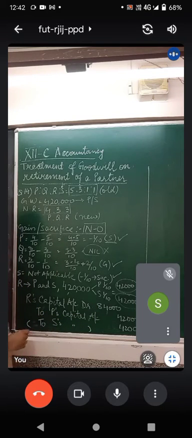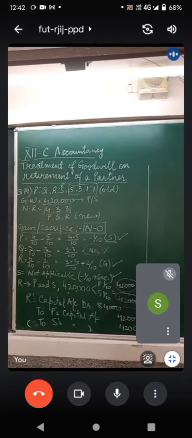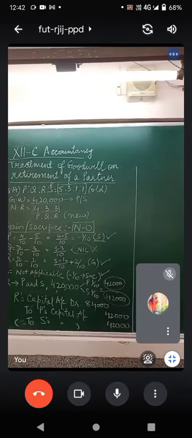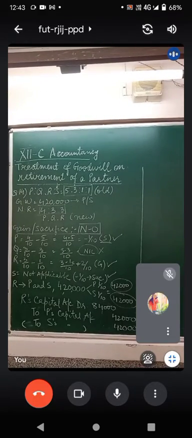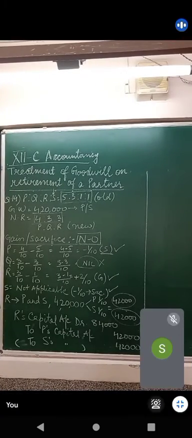In the narration you can write goodwill adjusted on retirement. Is the condition clear to each one of you? Any confusion? Okay. Copy this and then write down the next question. So question number 16 now.